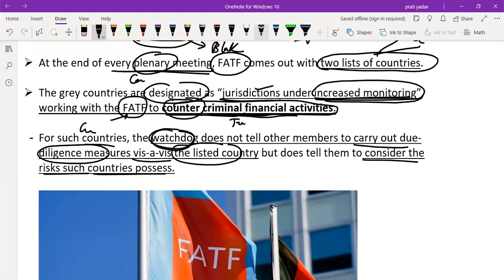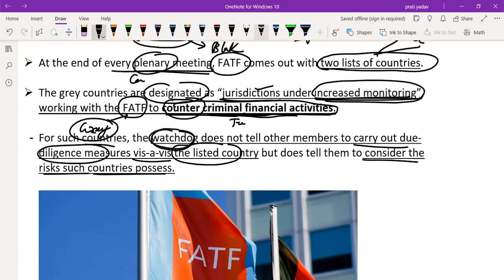For grey list countries, which need to follow the directives of FATF, FATF does not tell other members to carry out due diligence measures, but does tell them to consider the risk such a country poses.